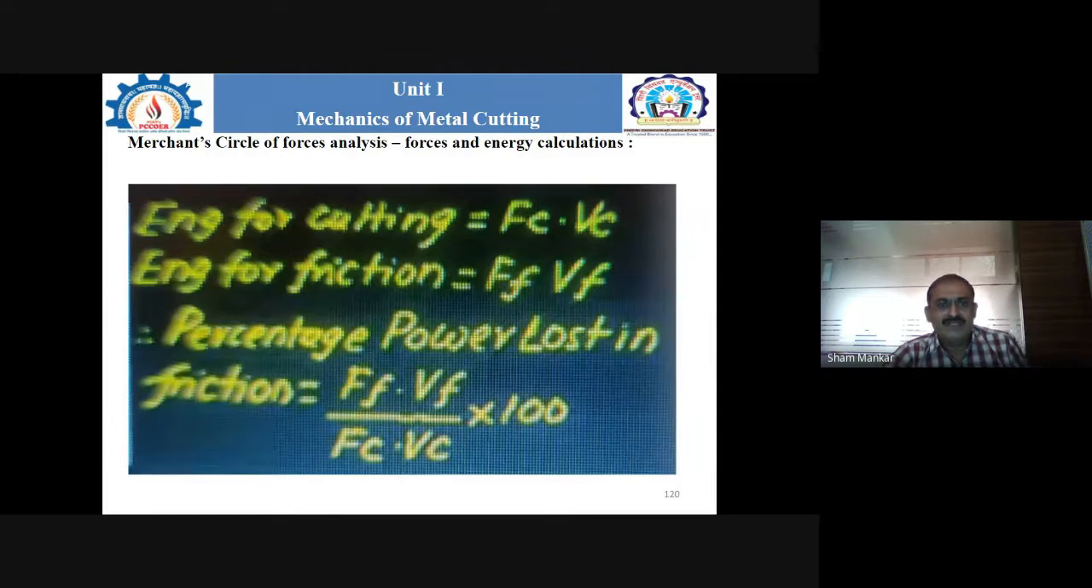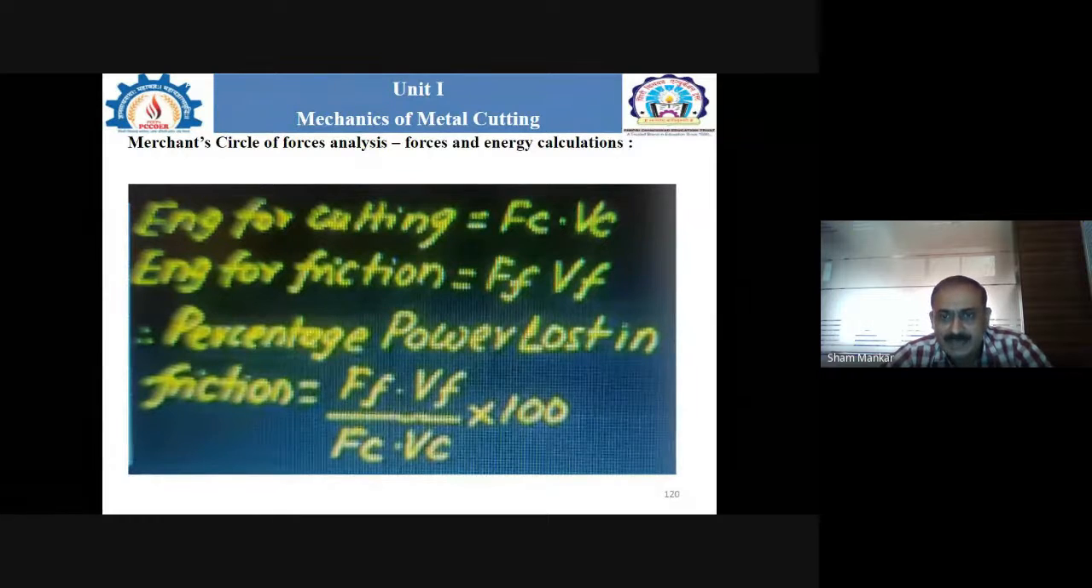Okay, so when we are considering this Merchant force circle analysis for calculation of the energy and the percentage of the power lost, for the cutting operation we can consider the formula Fc into Vc, where Fc is the cutting force and Vc is the cutting velocity. For the energy for the cutting, the formula is Fc into Vc, the cutting force into the cutting velocity.